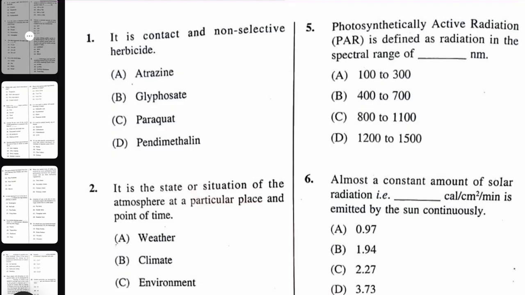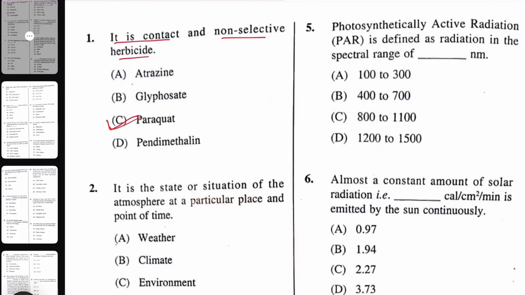It is contact and non-selective herbicide. The options are atrazine, glyphosate, paraquat, pendimethalin. So the right answer will be paraquat. Paraquat and diquat are contact non-selective herbicides. Glyphosate is not contact, it is non-selective though. It is systemic. Atrazine and pendimethalin are selective herbicides.